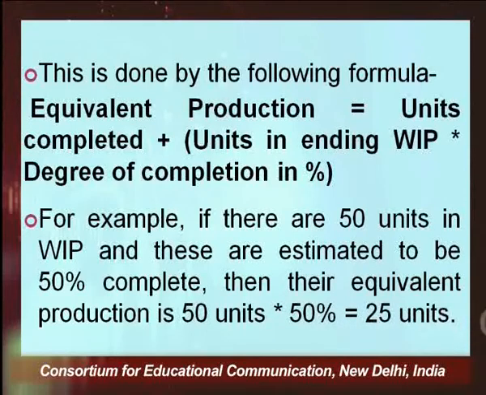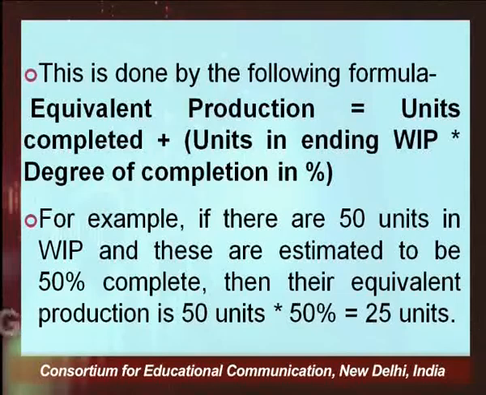Suppose in a business, the units completed are, for example, 1,000, and on an additional 500 units, 50% of the work has been done. I would simply say 1,000 plus 50% of 500, that is 250. So the completed or equivalent production is 1,250.